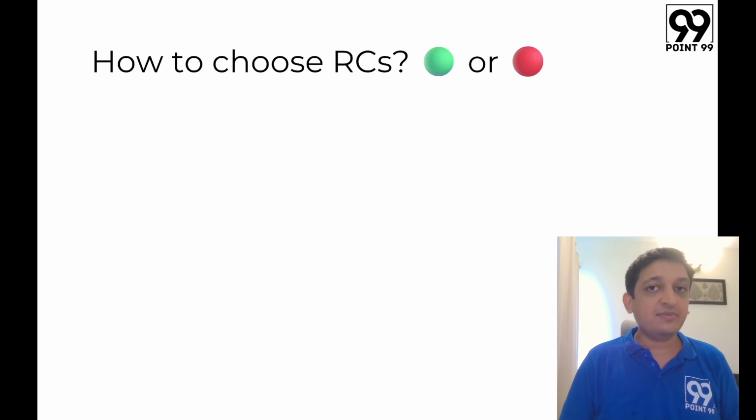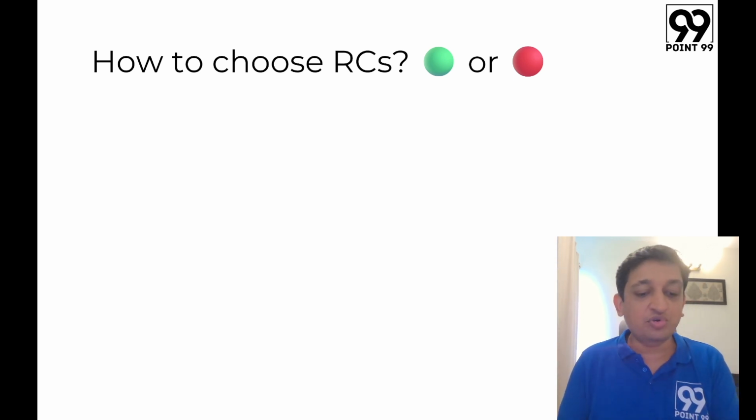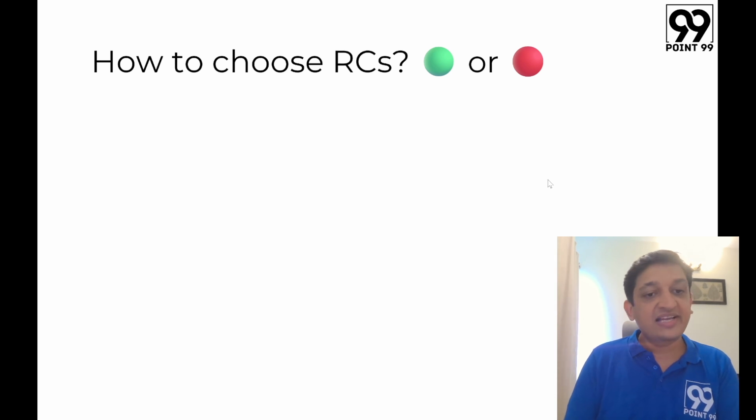activity. Now, in terms of RCs, should you go ahead and select a particular RC or should you not go ahead and select a particular RC? इसके कुछ पैरामीटर्स हैं, 4 पैरामीटर्स हैं in total, 4 parameters that we will be looking at. And in terms of what exactly are the bulbs that correspond to these 4 parameters. If you get a lot of green bulbs, definitely you should go ahead and solve that particular RC. And if you are seeing a lot of red bulbs, then you should not really go for that particular RC.